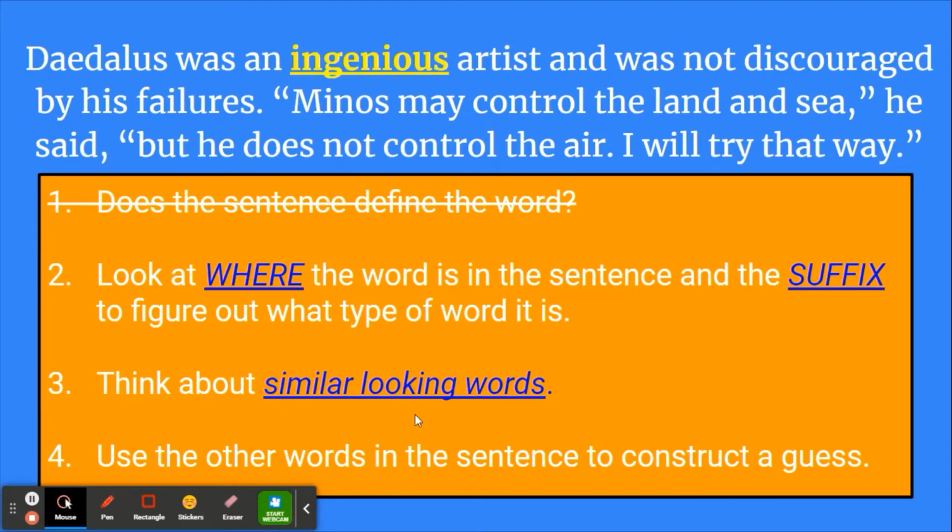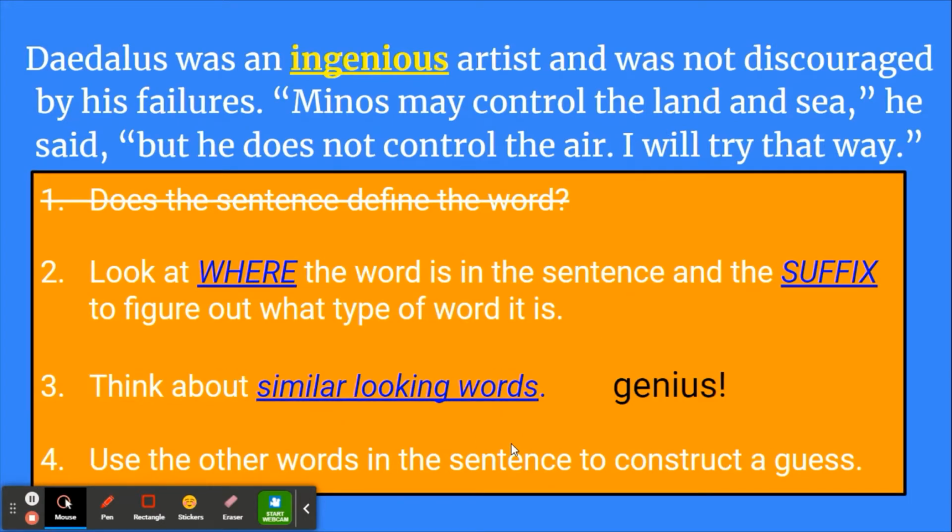Think about similar looking words. All right, so let's take a look at the word ingenious. Are there any words that we actually do know that might look similar to the word ingenious? Right, genius. Genius is a word that we know, and it's right in the middle of this word. And we also know that genius is somebody that's really smart or clever.